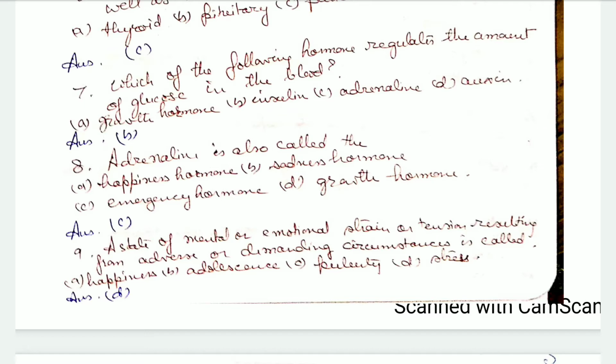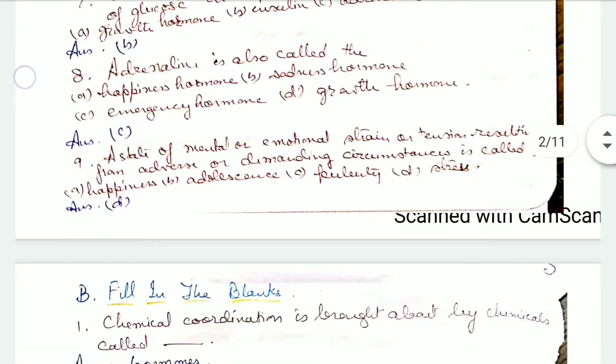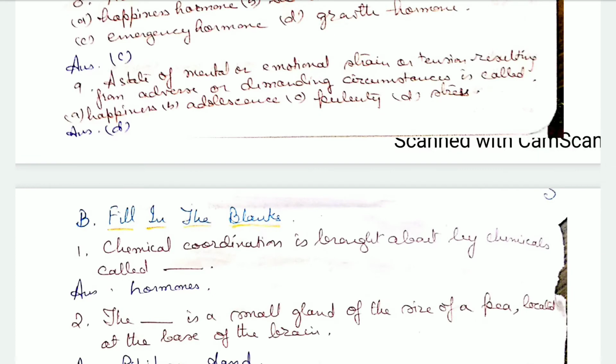Adrenaline is also called the happiness hormone, sadness hormone, emergency hormone, or growth hormone. It is called the emergency hormone because when the body undergoes an emergency situation, adrenaline is secreted to prepare the body for either fight or flight. A state of mental or emotional strain or tension resulting from adverse or demanding circumstances is called happiness, adolescence, puberty, or stress. It is the stress situation.